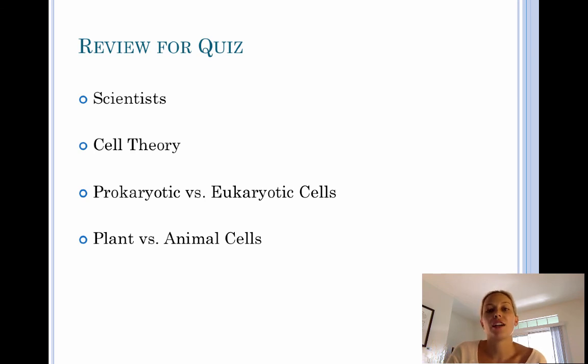All right, that concludes our review. To review for your quiz, I would focus on the scientists that contributed to the discovery of cells and led to the development of cell theory. Those would be Hooke, Van Leeuwenhoek, Schleiden, Schwann, and Virchow. You need to know the three parts of cell theory. You need to be able to distinguish between prokaryotic and eukaryotic cells, and also between plant and animal cells. Good luck!